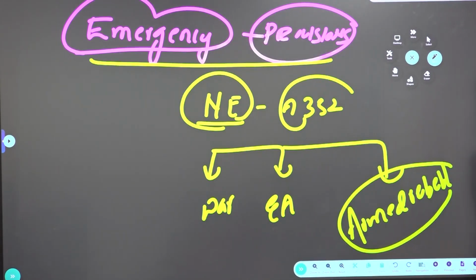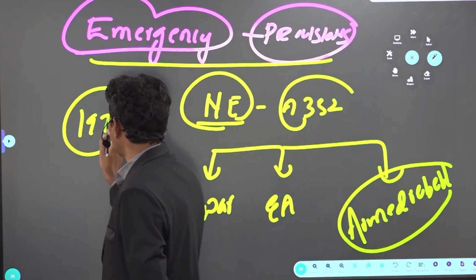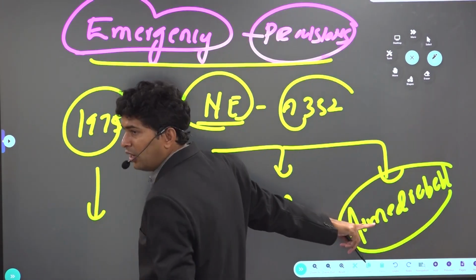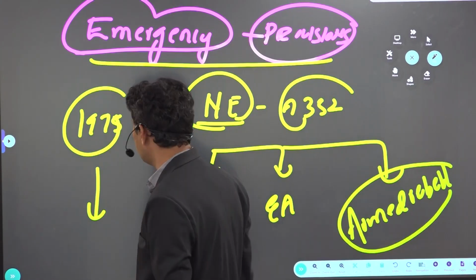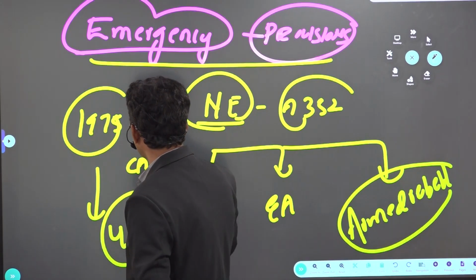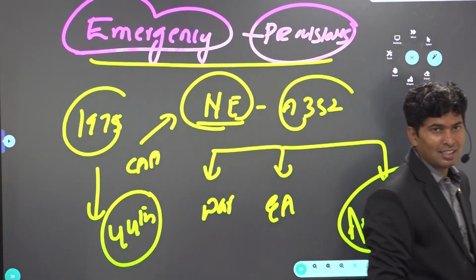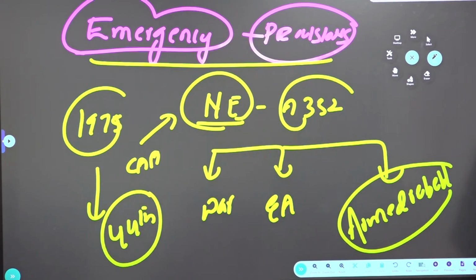The 44th Constitutional Amendment: national emergency in 1975 was because of internal disturbances only. That's the reason why the 44th Constitutional Amendment Act clearly says the President cannot declare emergency simply like that. He has to get a written recommendation from the cabinet.